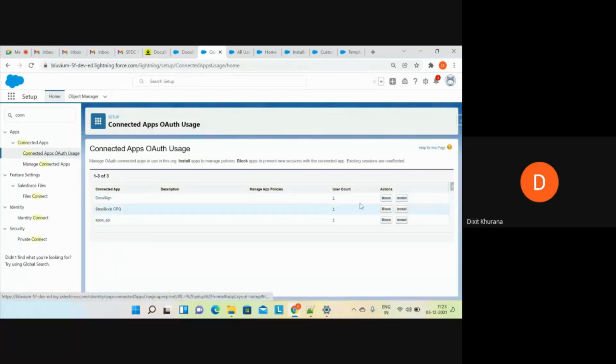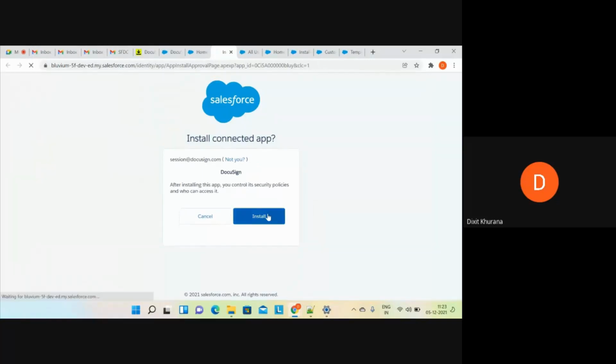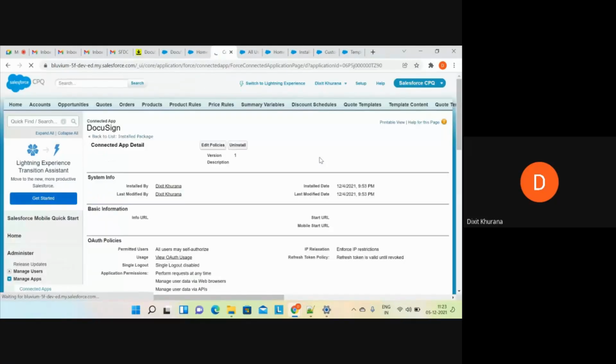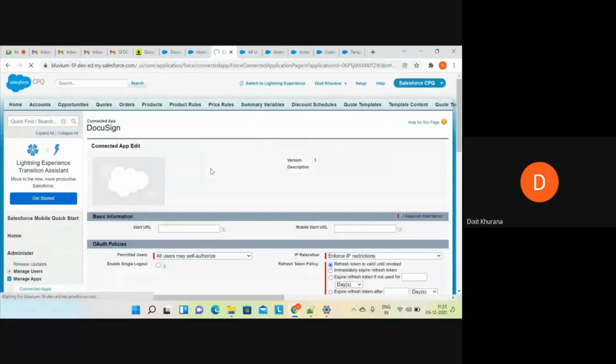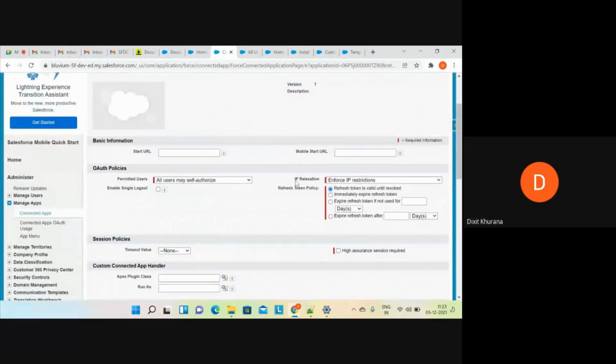You will see DocuSign here. Okay, click on install. Now you have to click on edit policies. Now there is one IP relaxation. This is the field. For that you have to select relax IP restrictions.